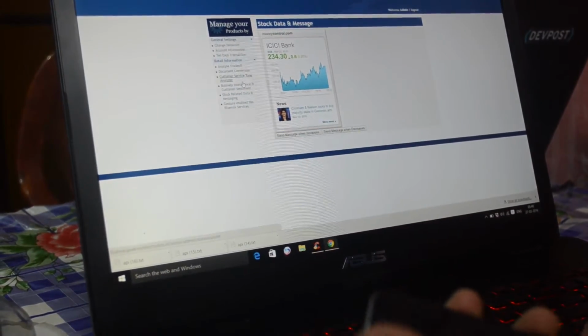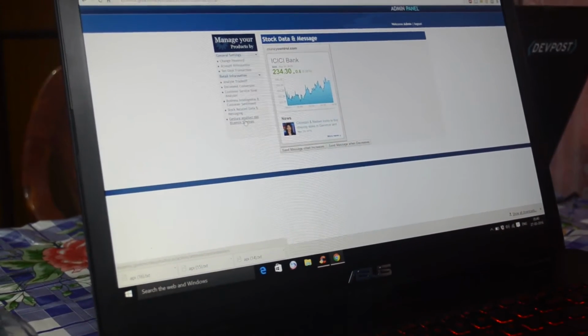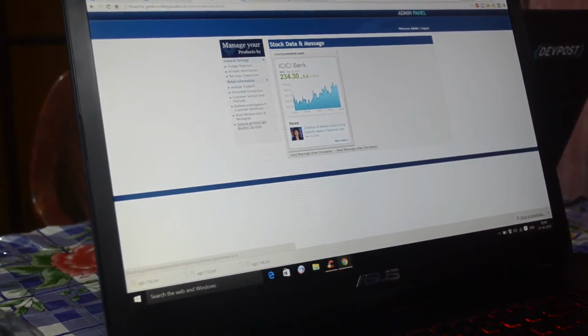So this gives the information that the bank share has been increased. Same way around, it would give the information if the share has decreased.